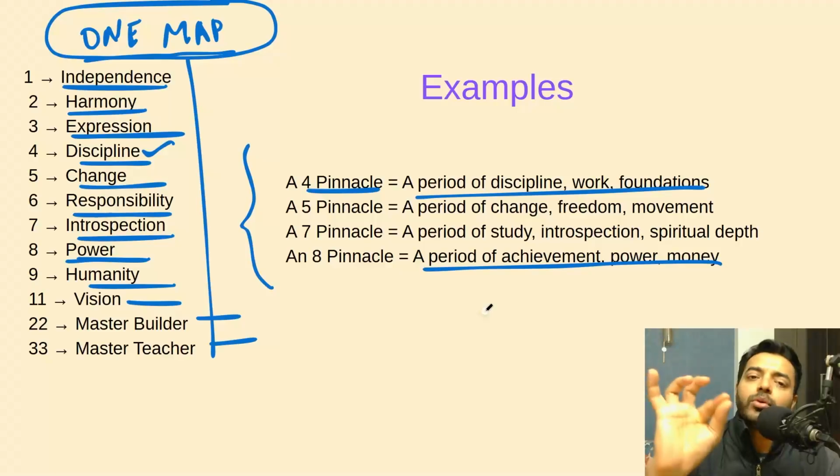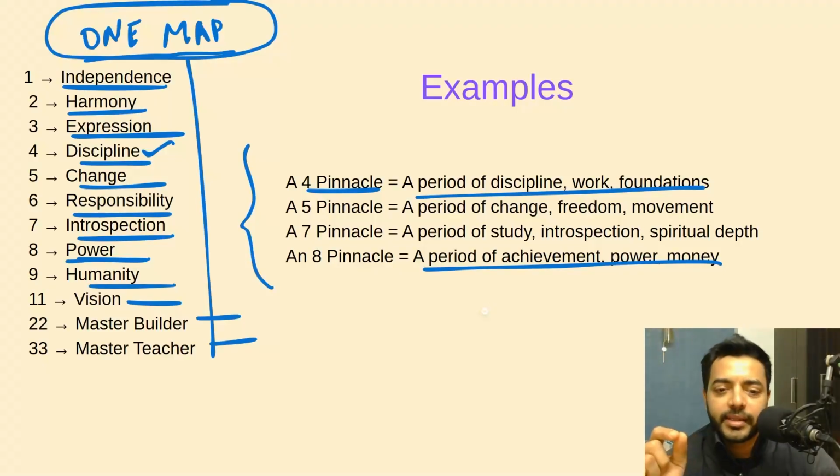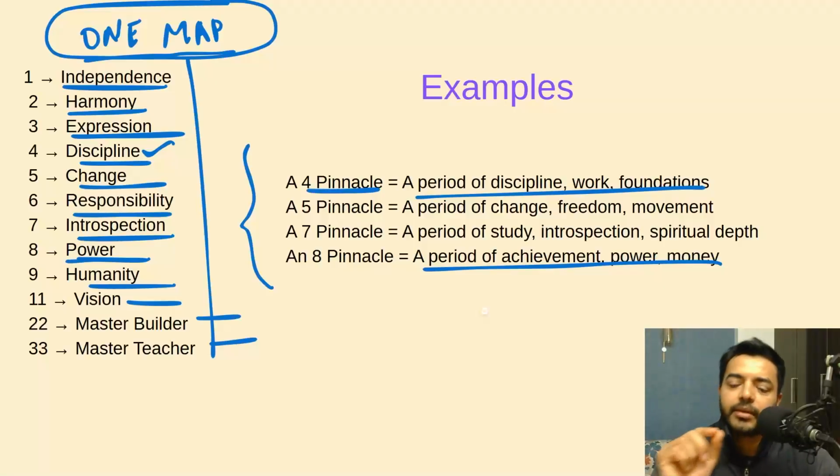So you just pick out 2 keywords from the main map and then you just point it to pinnacles, right? So if you have a person coming to you, then you just say your period is going to be this on this map. But you need to just remember the map or remember the person and connect them to the keywords.